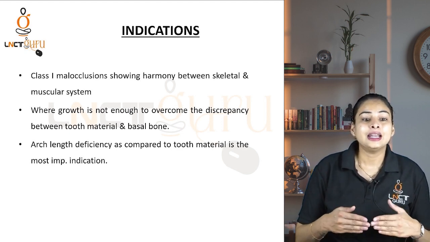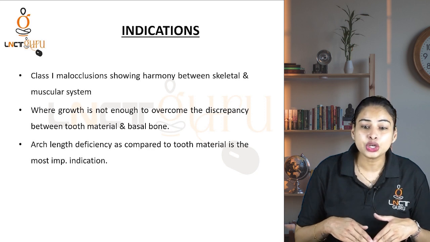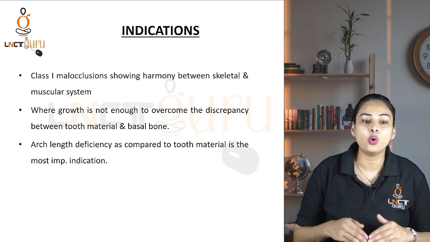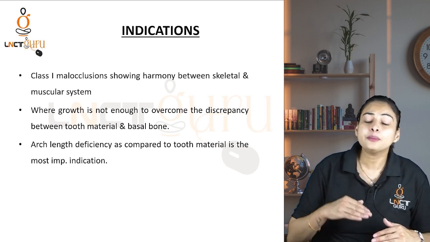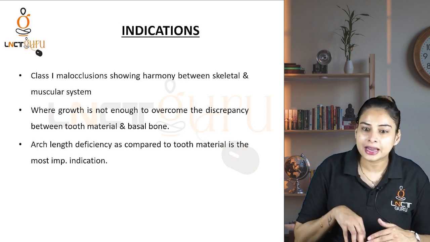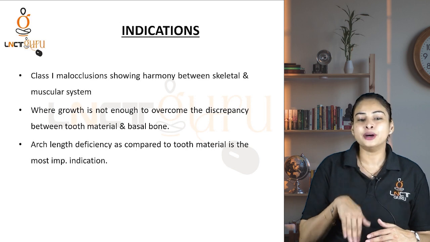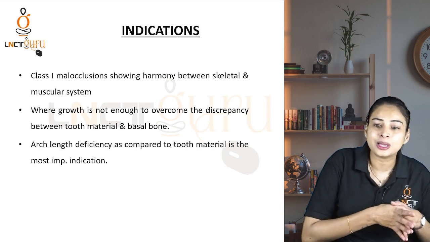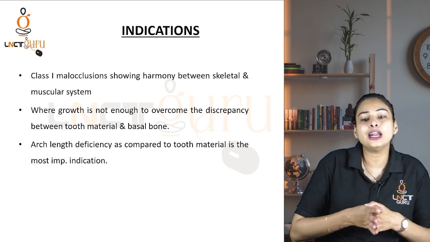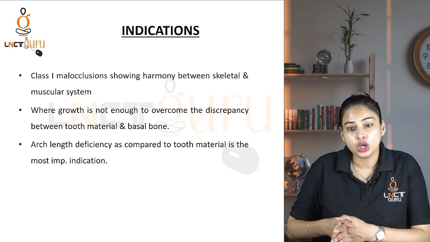Arch length deficiency as compared to the tooth material is the most important indication. I am going to take the lecture on model analysis in the next part, so you are going to understand much better with that what an arch length discrepancy and total tooth material are. Okay?